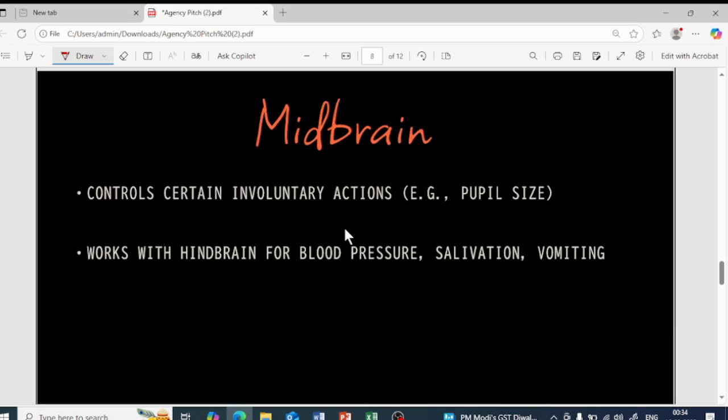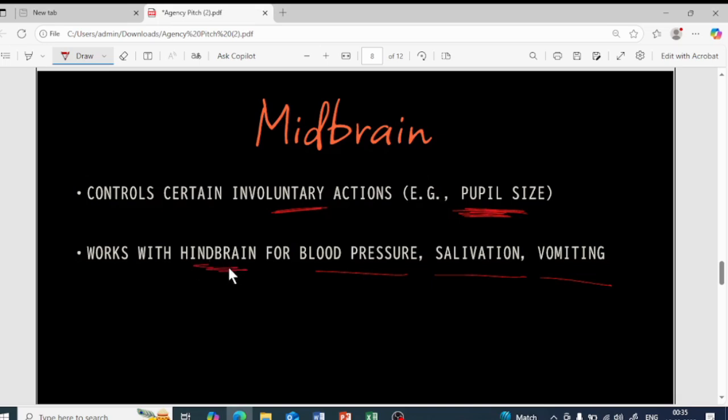The midbrain controls certain involuntary actions, for example, the pupil size. Involuntary actions, in the sense, are contrary to the voluntary actions. What are involuntary actions? You do not think before acting. That is involuntary actions. Okay. So suddenly acting without thinking. For example, pupil size, blood pressure, salivation, vomiting. That is not controlled by you, isn't it? So that is what involuntary actions are. Certain involuntary actions are controlled by the midbrain, which includes the size of the pupil.